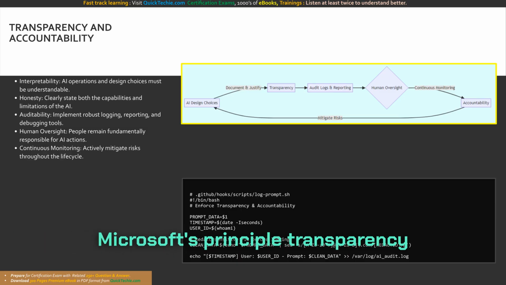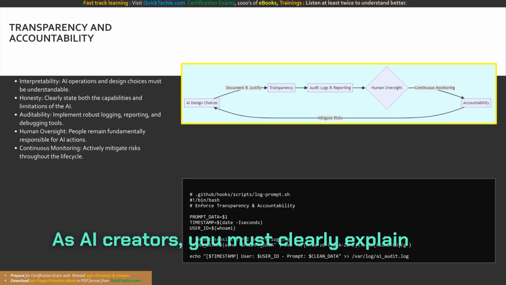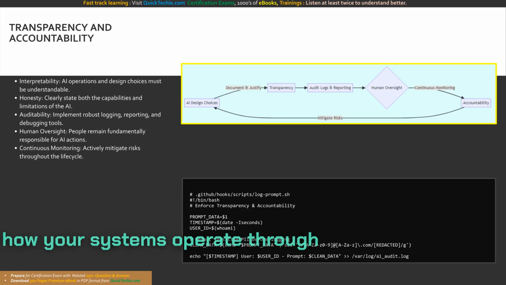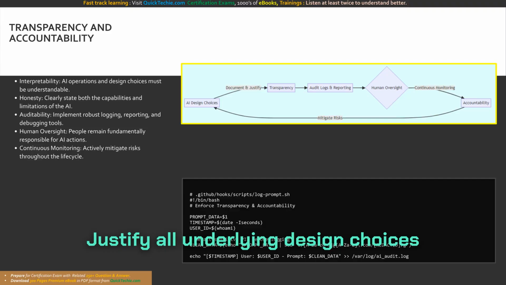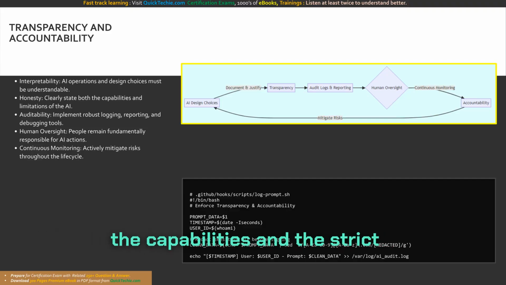Microsoft's principle of transparency emphasizes that AI systems must be inherently understandable and interpretable. As AI creators, you must clearly explain how your systems operate through robust validation frameworks, justify all underlying design choices, and be completely honest about both the capabilities and the strict limitations of your AI systems.